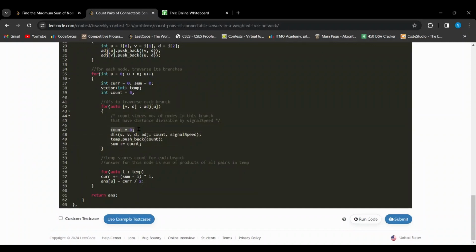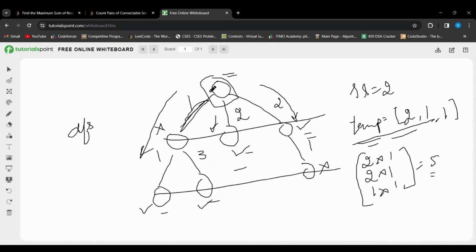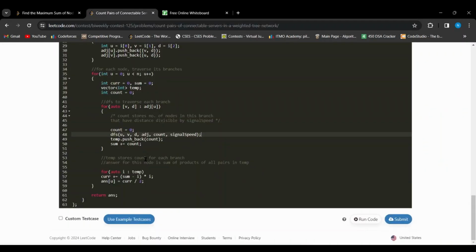and then in DFS, I'm initializing a count value to be 0. Then the DFS call updates this count value to the number of valid nodes. That is to say that when I'm at this node, I'll call DFS for each of these branches. The DFS for this branch will update the count value to 2. The DFS for this branch will give me 1, and the DFS for this branch will give me 1. So that will fill the temp vector. So this is the DFS call, and I fill the temp vector with count value, and I'm calculating the sum of the count values. I'll explain that in a bit.